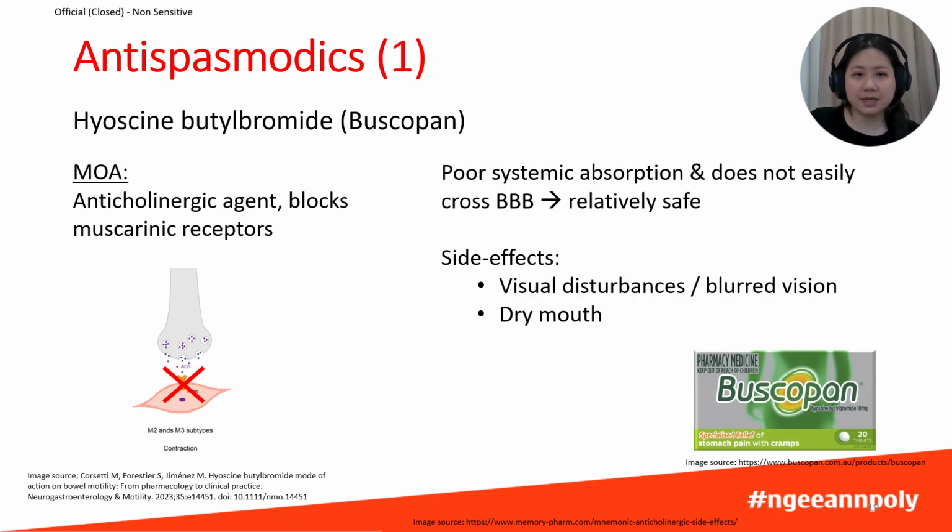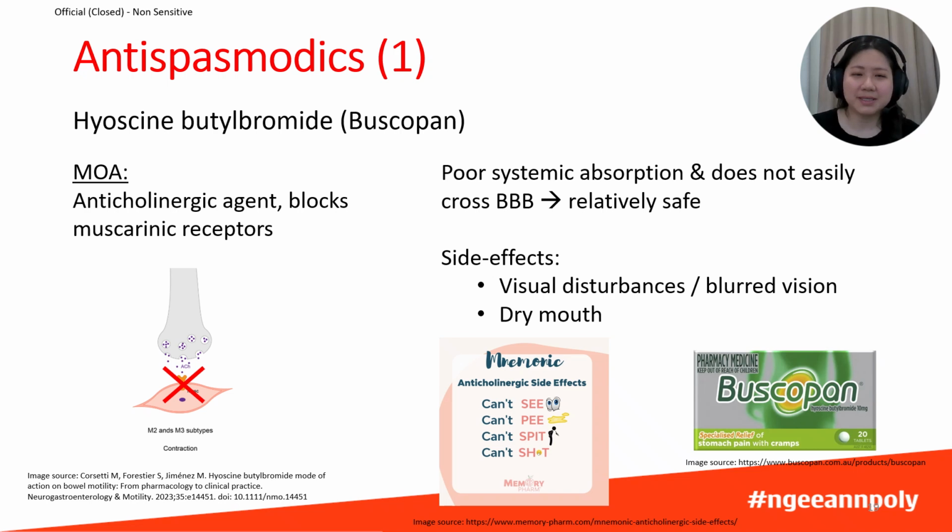An important advantage of Buscopan is that it has poor systemic absorption and does not easily cross the blood-brain barrier. This means that its effects are mainly limited to the gastrointestinal tract, so that makes it relatively safe with fewer central nervous system side effects compared to other anticholinergic drugs.